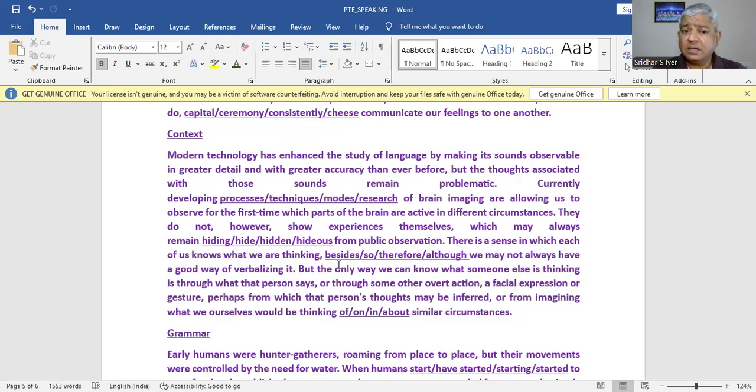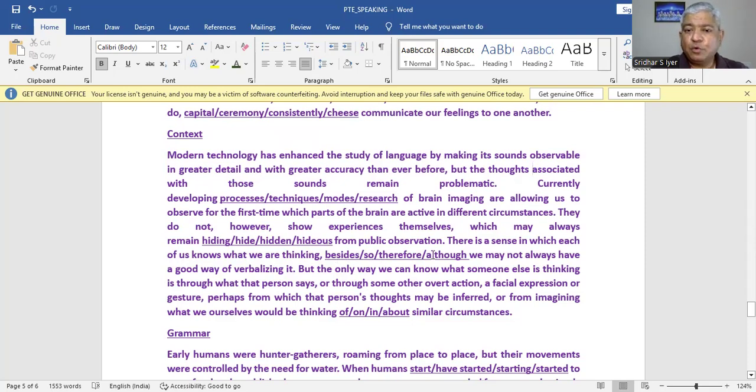Hidden should be the correct collocation because hiding is in the present, hide, and even hideous doesn't make any sense at all in this fill in the blanks from public observation. So hidden should be the right collocation because we are talking about the past. All right, then there is a sense in which each of us knows what we are thinking.